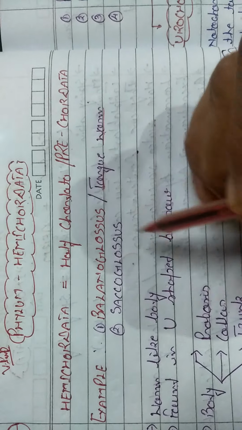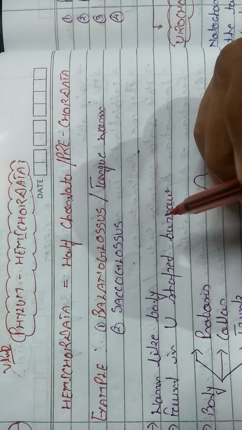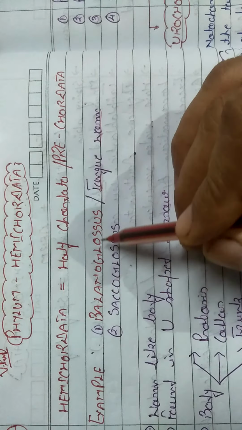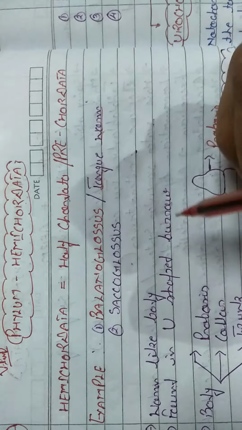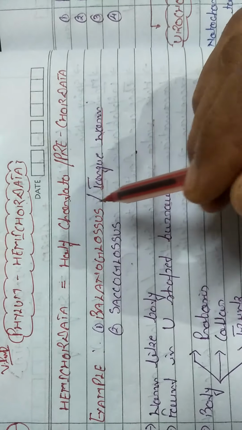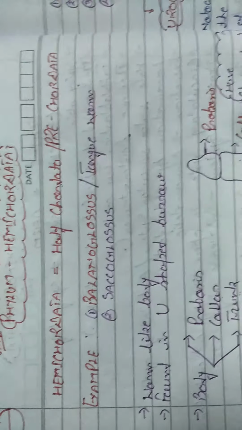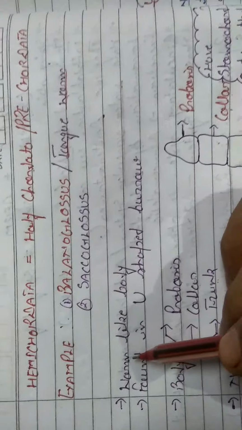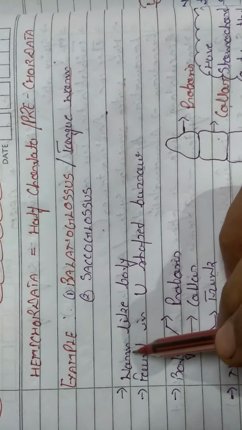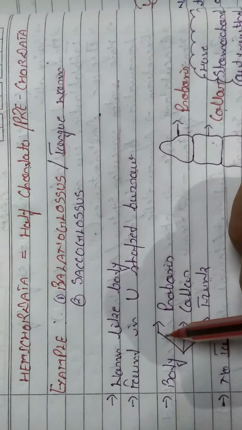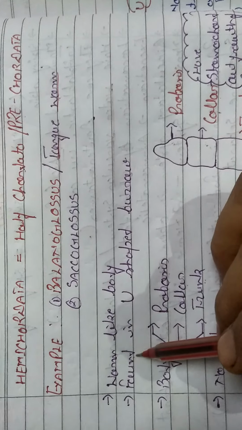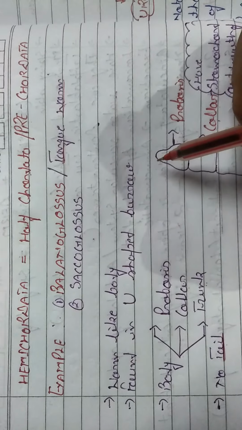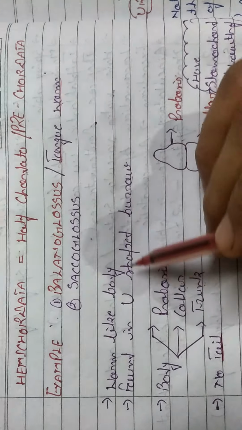Saccoglossus is also related to the hemichordates. But with the help of the balanoglossus, or the tongue worm, we will discuss the basic characteristics of the phylum Hemichordata. So balanoglossus is also known as tongue worm. It looks like a worm, and they are found in U-shaped burrows. Remember, it is important: their body is just like U-shaped.